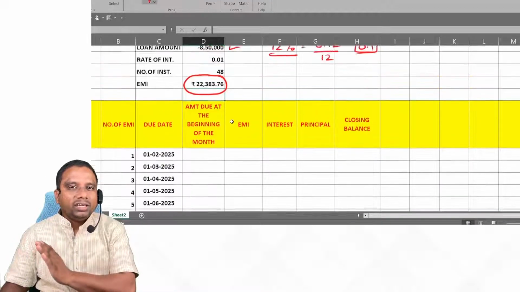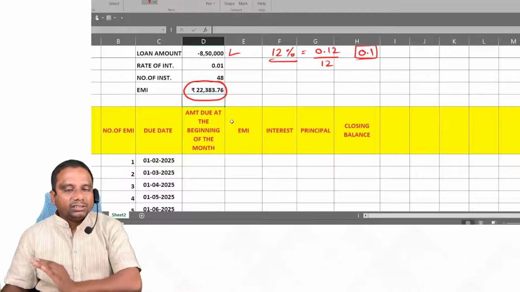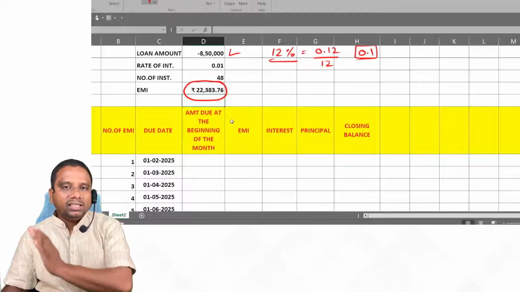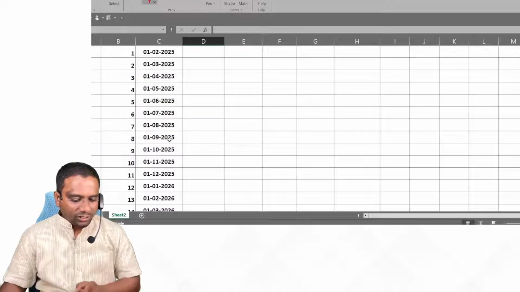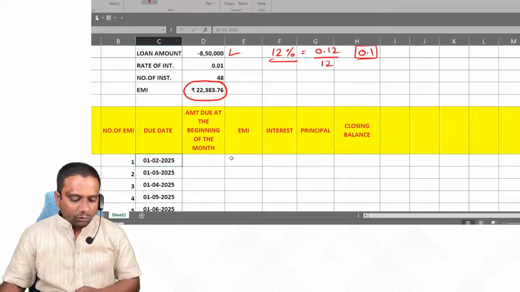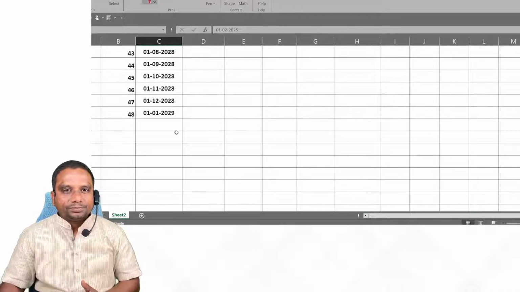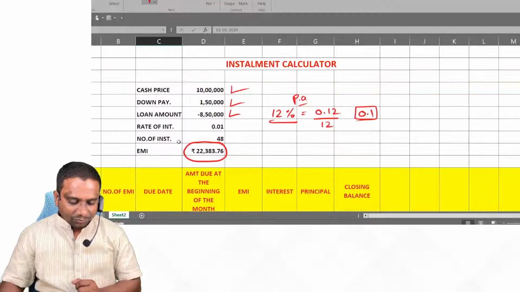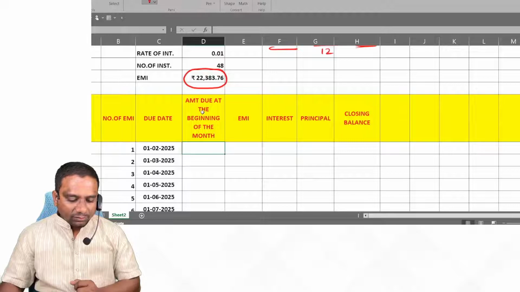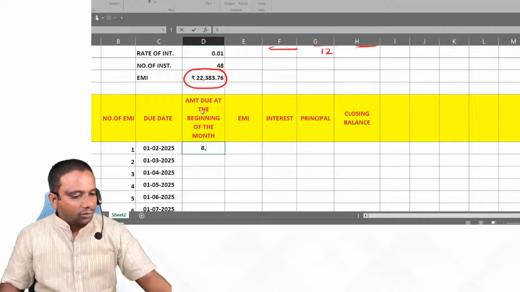Now we need to calculate the amortization table. Means in each installment, what is the amount of interest and principal, and what is the outstanding amount of loan. For that, take these columns. Number of EMIs: how many EMIs? 48. Here I am taking the date from 1st February 2025, for 48 months. The last installment date is 1/1/2029. Next, what is the due amount here? 8.5 lakh.